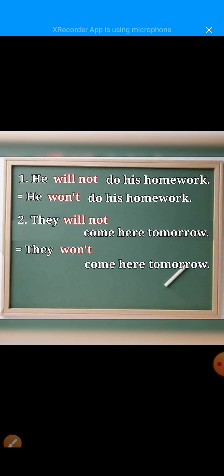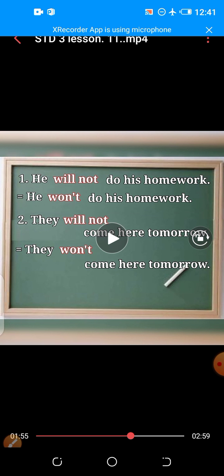Example number 2. They will not come here tomorrow. Will not becomes won't. And the correct sentence will be they won't come here tomorrow.